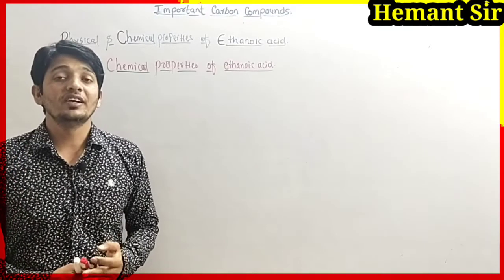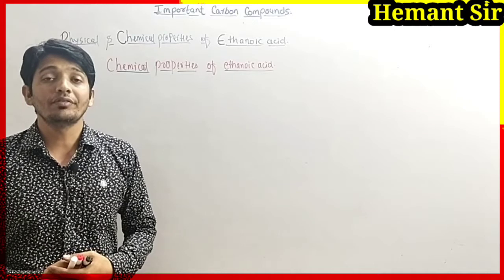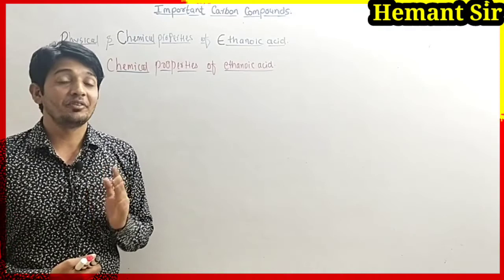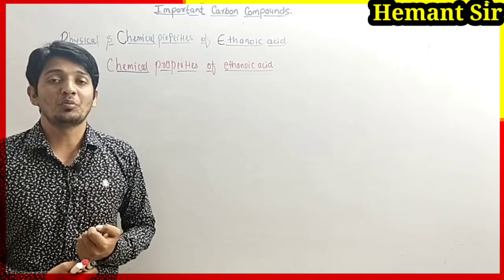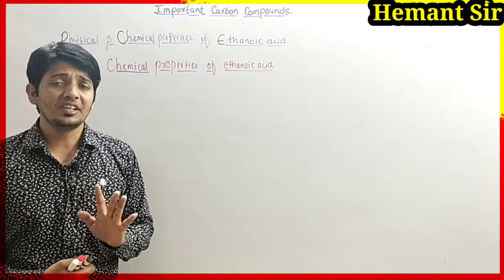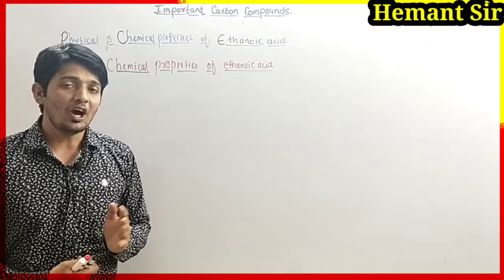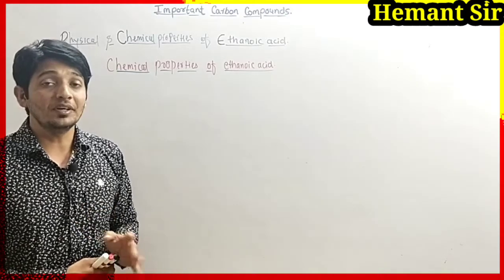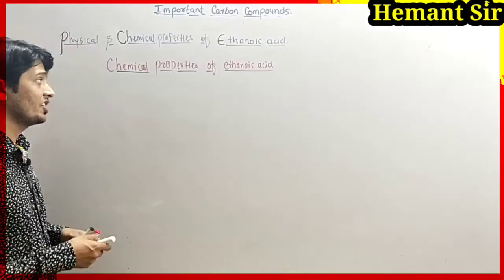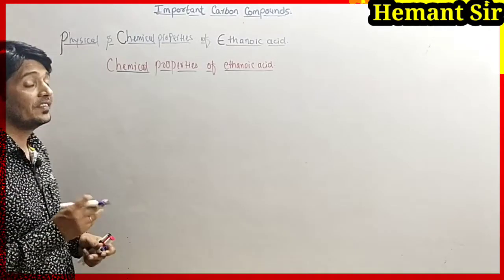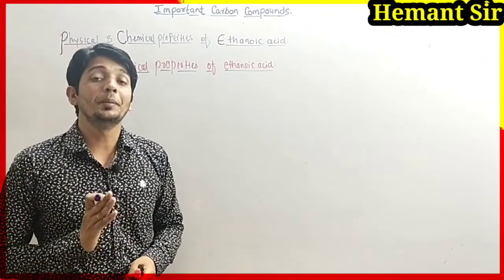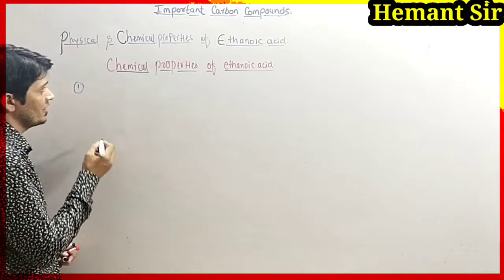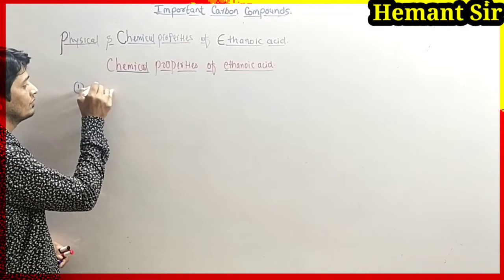Now we will understand the chemical properties of ethanoic acid. Chemical properties mean nothing but chemical reactions, how our substance reacts with other substances. The first chemical property we are going to understand is the reaction of ethanoic acid with base.